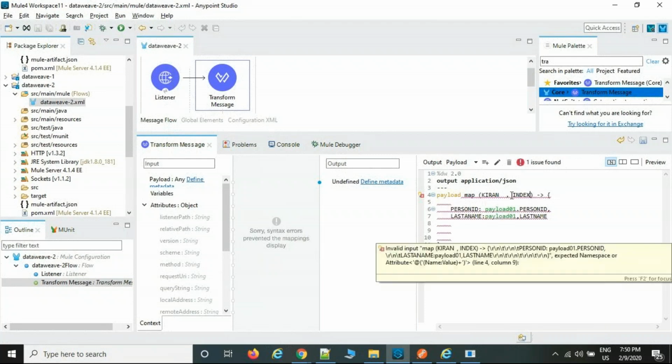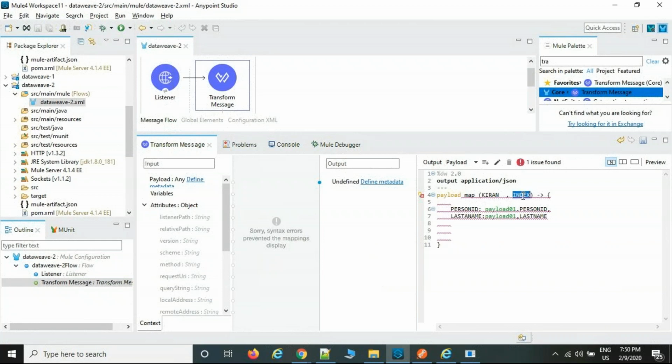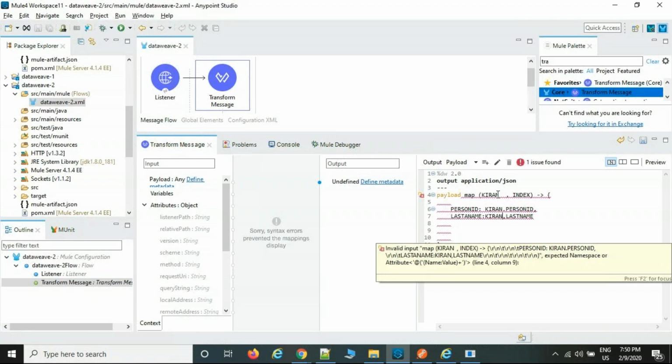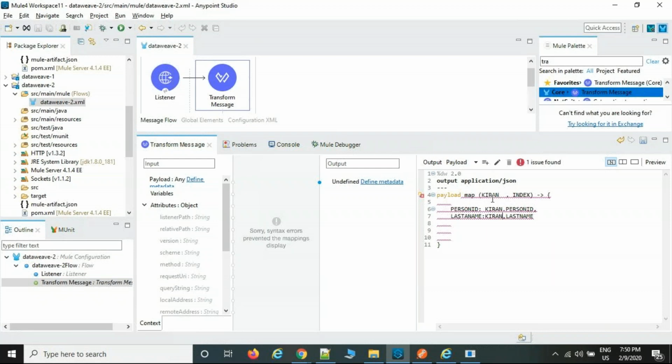But how will the system understand? Colon left side, all the key values are stored; colon right side, all the indexes are stored. Whatever name you defined, you can use that only. But the payload 01, index of payload 01, is the standard syntax of MuleSoft. If you are not comfortable, you can write your own. But in real time we won't write our own names, just for understanding purposes I'm saying now.